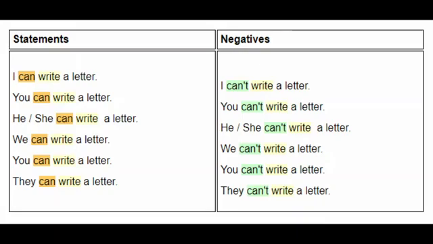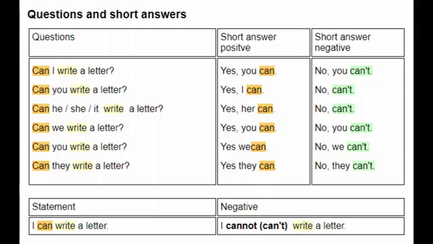The main motive of giving these examples is to make you clearly understand how to use can and can't in statements and negative form. Now we can see how to make questions and short answers using can. You can see the question, can I write a letter? Short answer positive, yes you can, and short answer in negative form, no you can't. In these examples you can see question and answer in short form by using can.